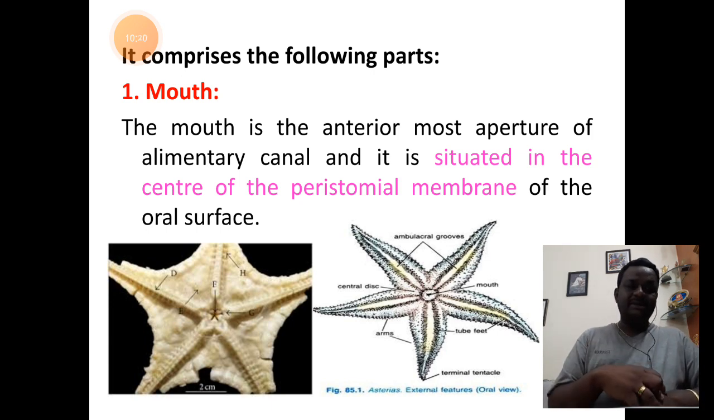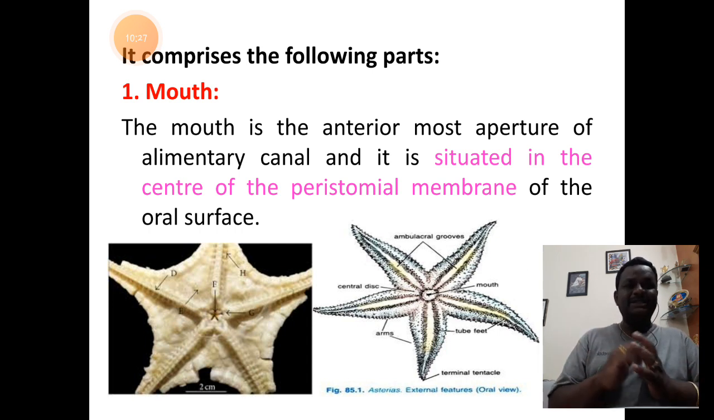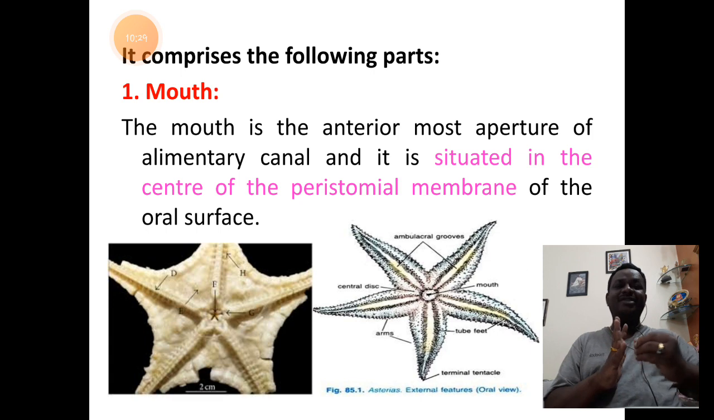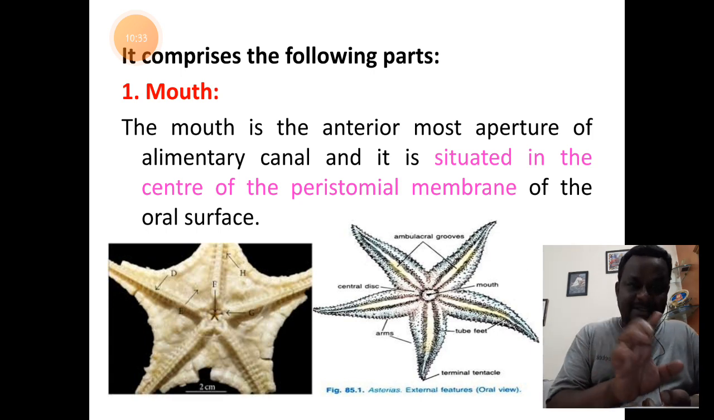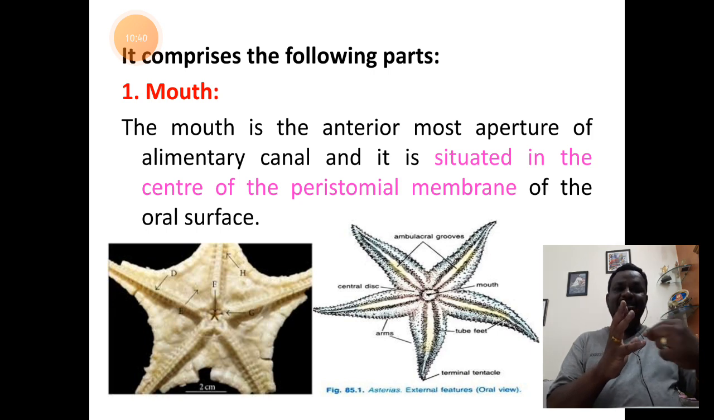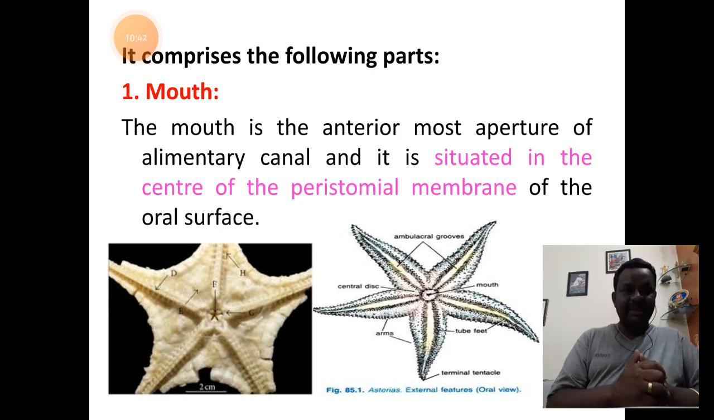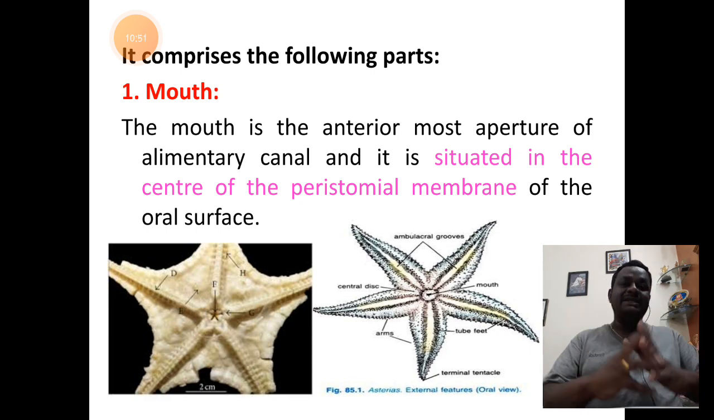This mouth is said to be a pentagonal aperture. When I say pentagonal, it means a 5-sided opening. Towards the left side, when you look at the diagram, right at the center labeled as 1, you have the opening which appears as a star-shaped slit. This is the opening of the mouth, and this mouth is present exactly at the center of the central disc.